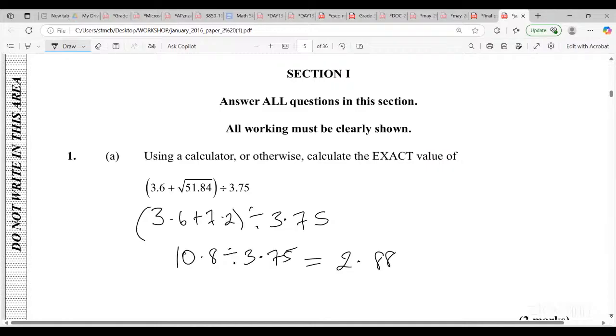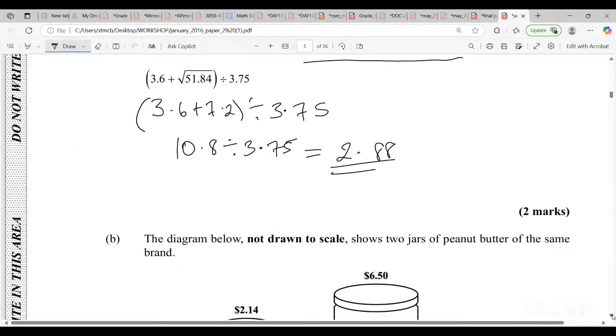And of course, they said the exact value. They didn't ask us to round it off to anything, but to give the exact value. Hope everybody is relaxed. Section 1 is so important, guys. Make sure you get as many marks on Section 1 as possible. Ensure that you watch the time that you spend on it, guys.